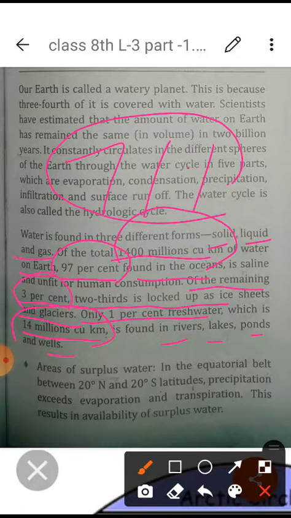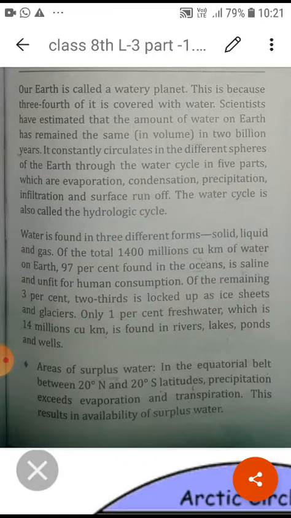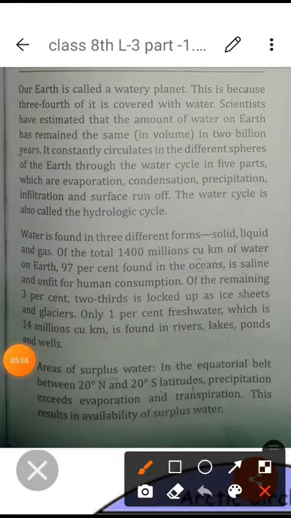We have only 1% of fresh water, which is suitable for human beings, found in rivers, lakes, ponds, as well as wells. By this we can understand how the water cycle circulates on the earth surface. We understood this in the first paragraph by the five processes, and you are already aware of the water cycle.